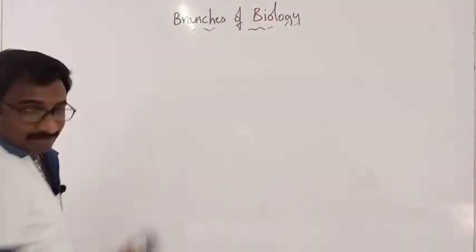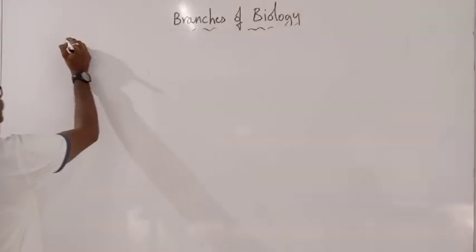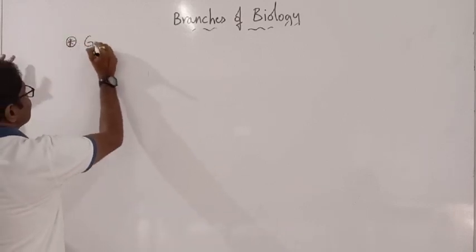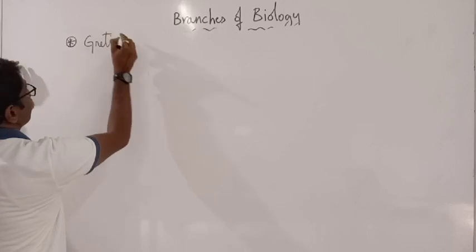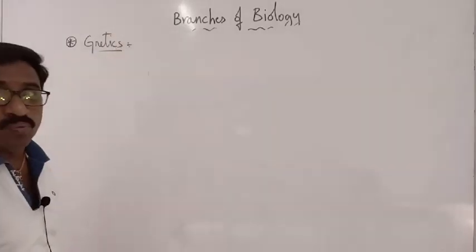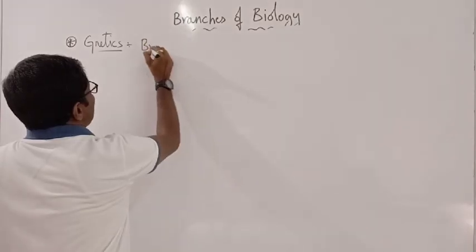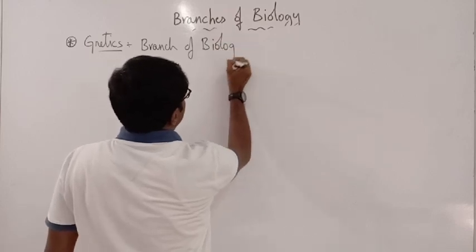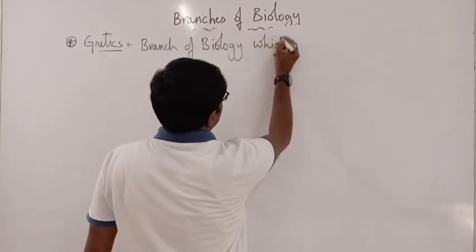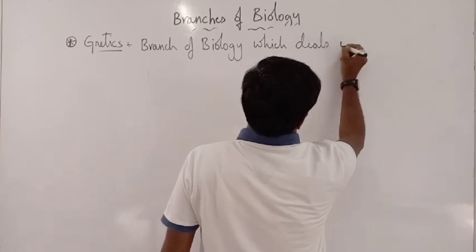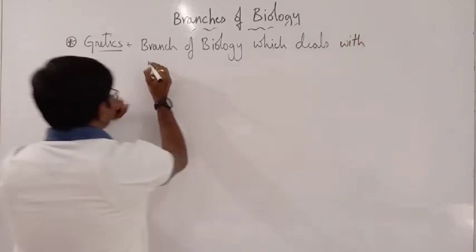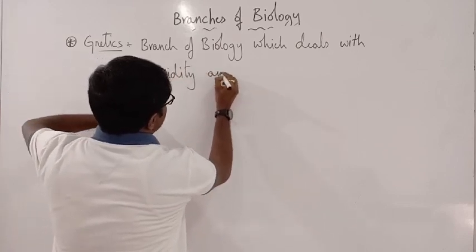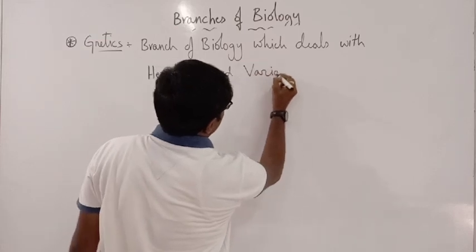Next branch of biology. We are going to talk about genetics. What is this? It is the branch of biology which deals with heredity and variation.